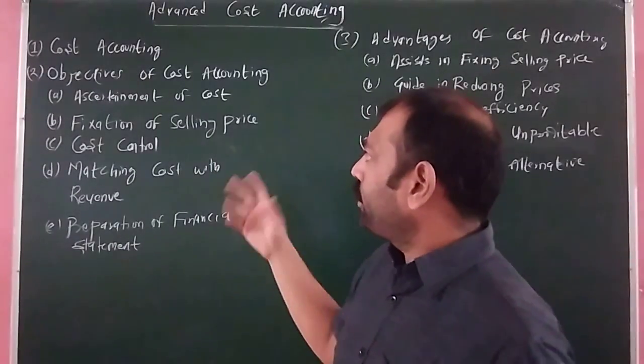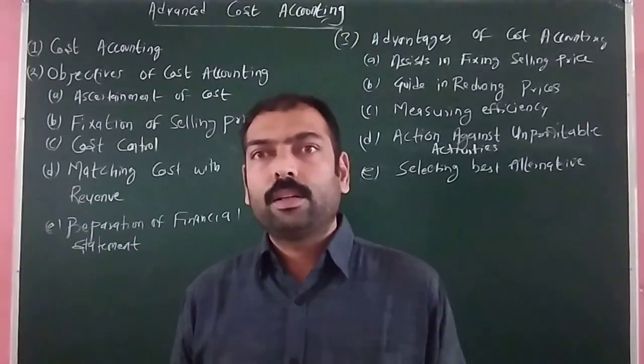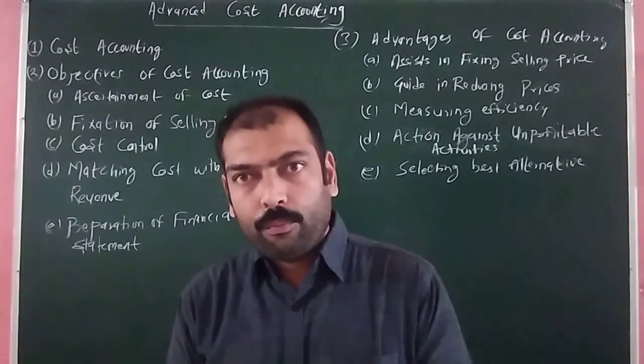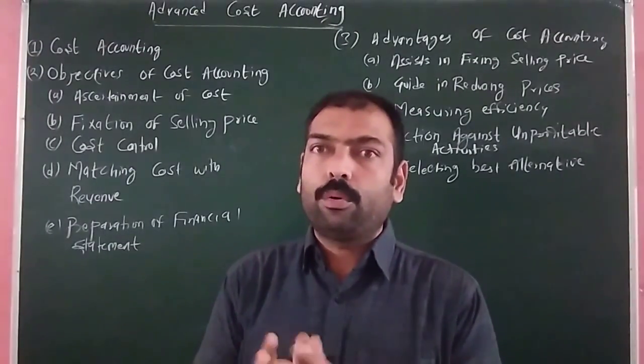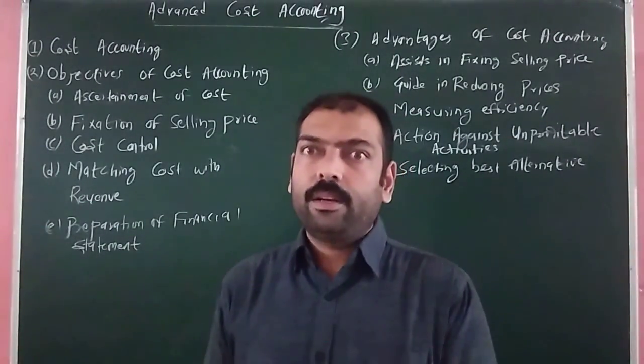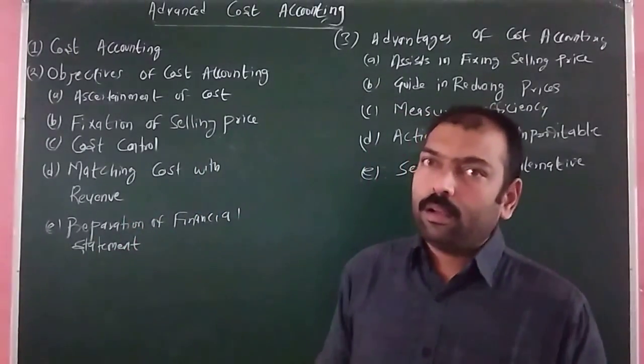The first objective is the ascertainment of cost. If we are producing multiple products, and if we want to know what is the actual cost of producing the goods and services, it is done through the techniques of cost accounting.